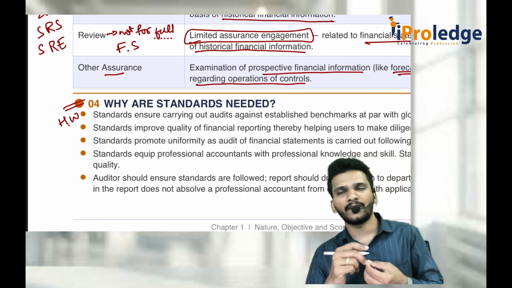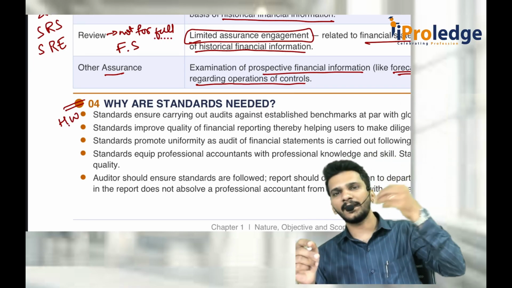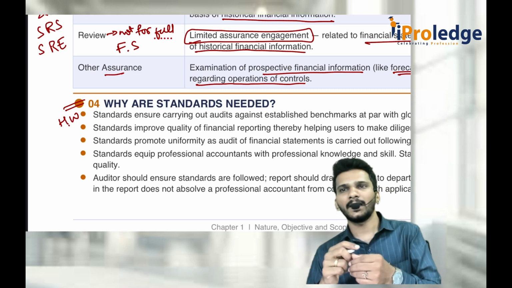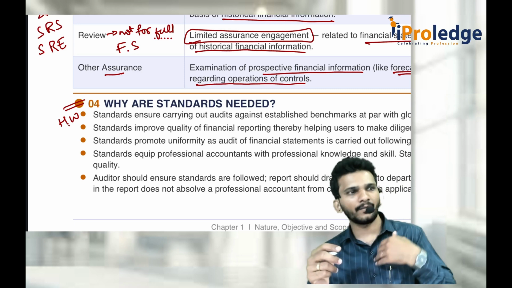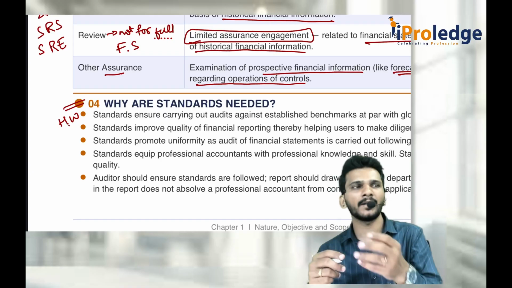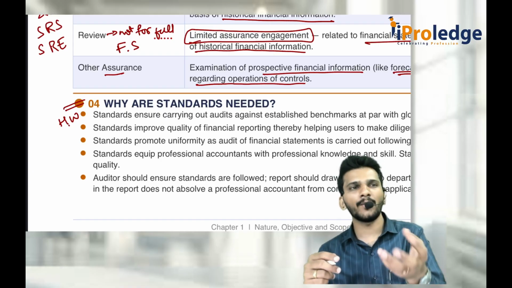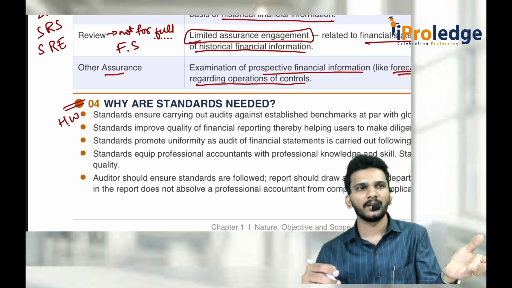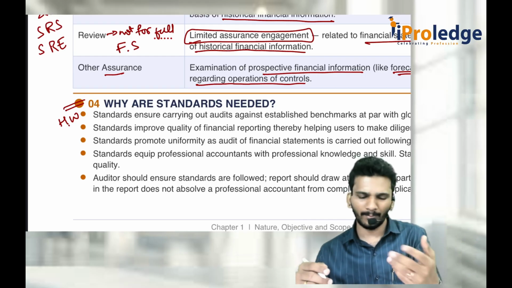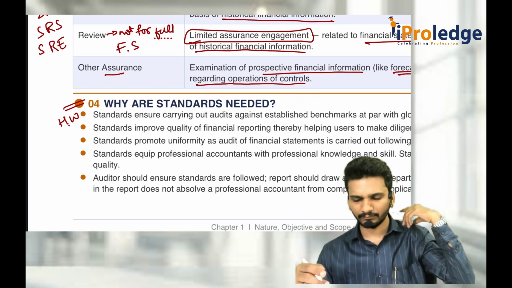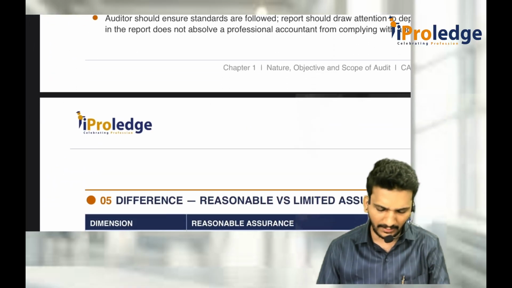Why standards are required? For example, SA 200 to SA 800 is there. Why is that required? Because even if you are an auditor, when I am an auditor, when she is an auditor, when he is an auditor, everybody has to follow the same thing so that uniformity is maintained throughout the country. And there are some advantages, multiple things are there. That is why standards are required.